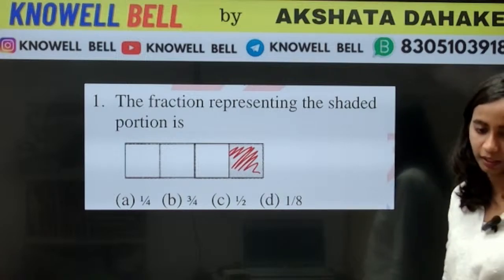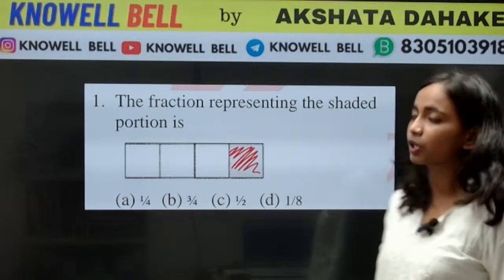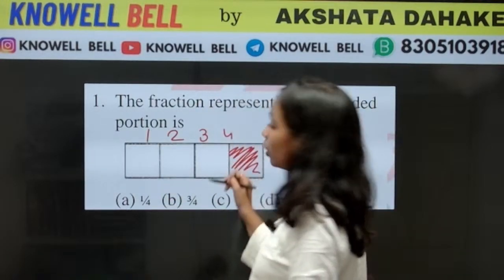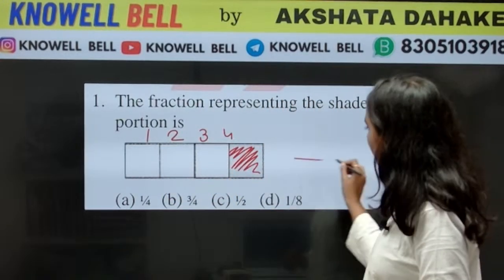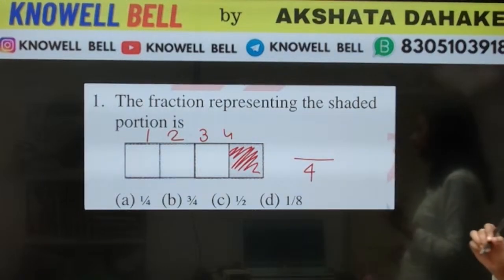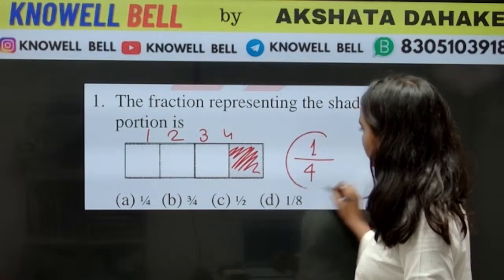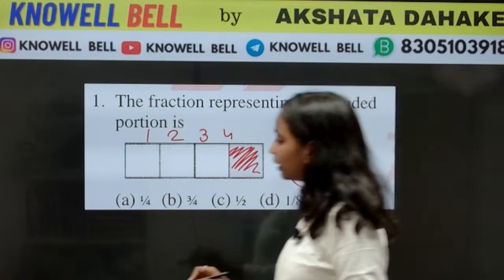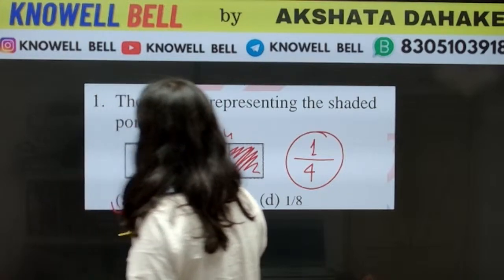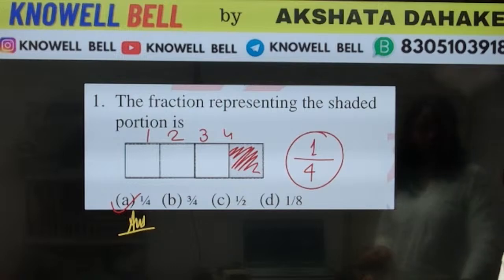1 by 4. Correct. The first answer was given by Namita. Kanishka is also correct. Harshita is also correct. How many total parts are there? 1, 2, 3, 4. Total parts always form the denominator. How many parts are shaded? Just one part is shaded. So the fraction will be 1 by 4. The right answer for the question is option A, 1 by 4.